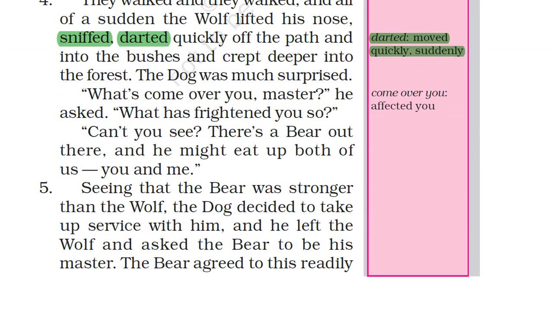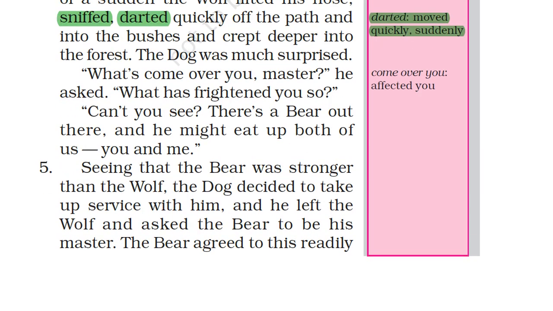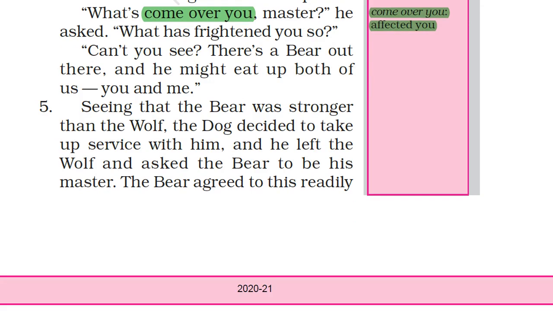Okay, so here we have seen "come over you." One word was there, come over you. That means affected you. He got scared, but what affected? Something is affected, right? So we call it come over you. So seeing that the bear was stronger than the wolf, from here we can see that bear is stronger than wolf, right? So bear is stronger than wolf.